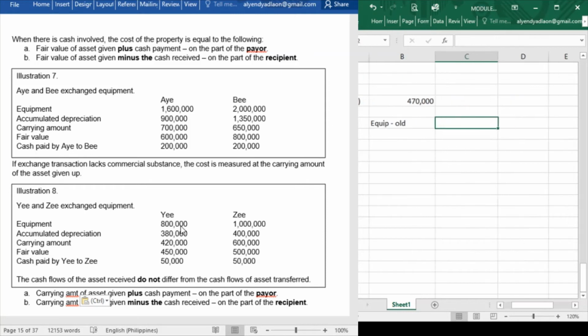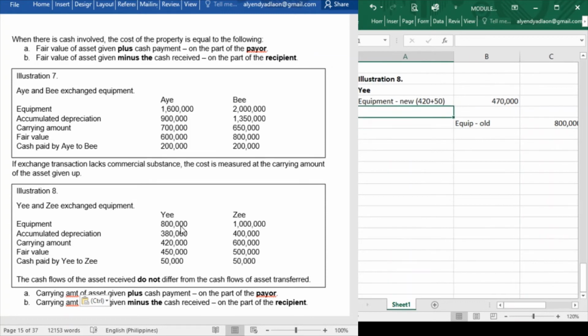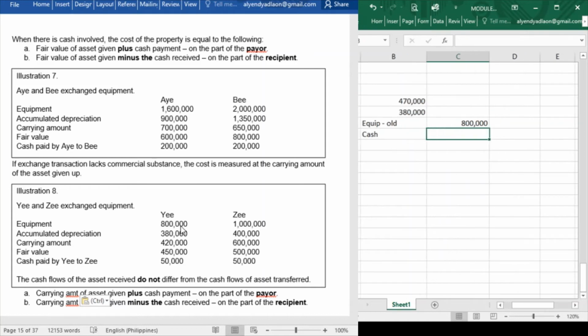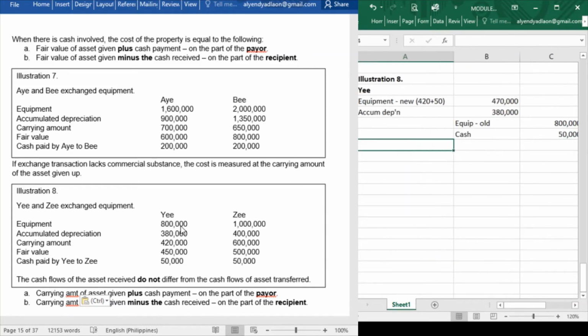Next is cancel our old equipment. So equipment old, we have 800,000 minus the accumulated depreciation, that is 380,000. Then of course, aside from the equipment given, he also paid cash of 50,000. Okay, so is there still an imbalance in our journal entry? For the debit, we have 470 plus 380, that is 850. And for the credit, we have 800 plus 50, that is 850.